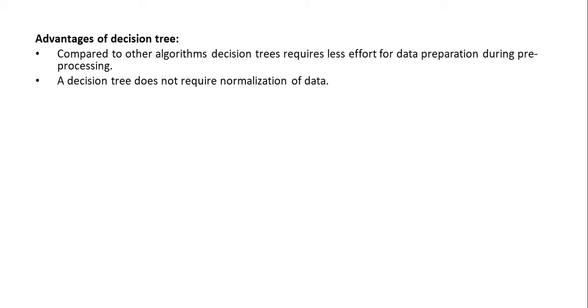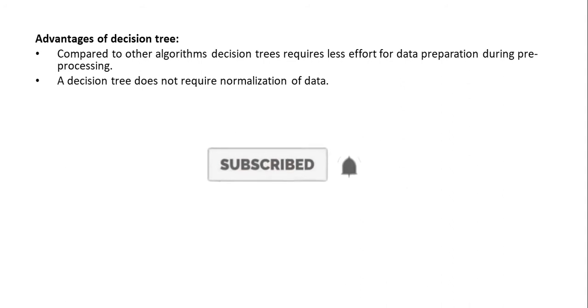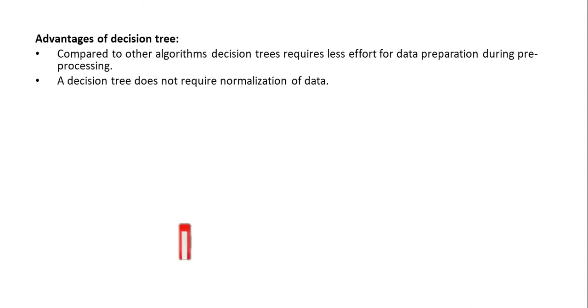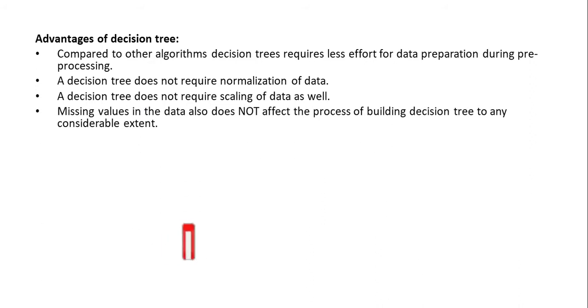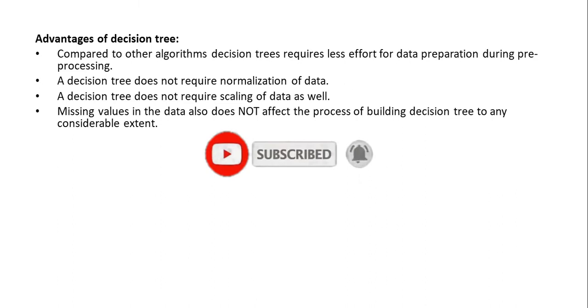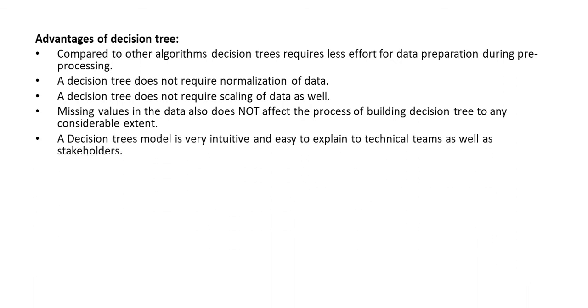So in some scenarios where we do feature scaling, if you feel you have to do the feature scaling, then you can. Otherwise, it is not mandatory to use normalization. A decision tree does not require scaling of data as well. Missing values in the data also do not affect the process of building a decision tree to any considerable extent. A decision tree model is very intuitive and easy to explain to the technical team as well as stakeholders.